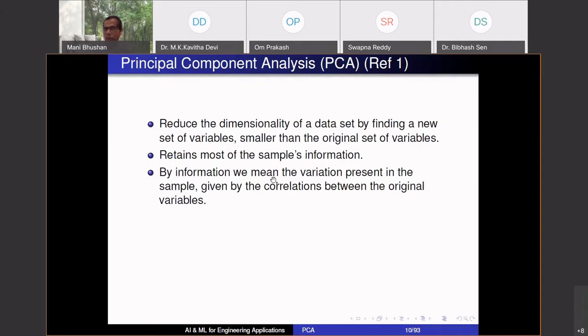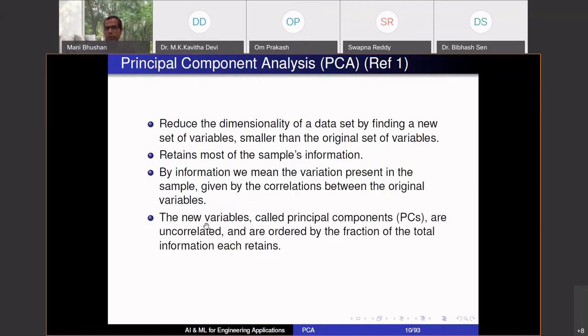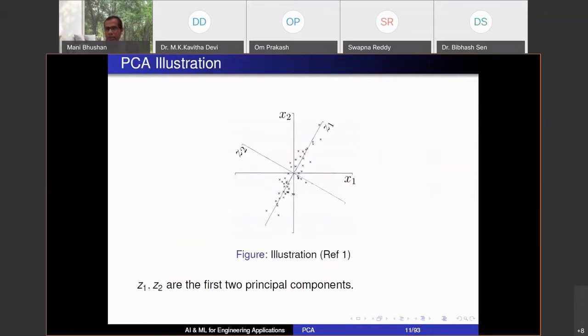By information, we mean the variation present in the sample given by the correlations between the original variables. Okay, so we'll just see that in a while. The new variables called principal components are uncorrelated and are ordered by the fraction of the total information each retains. So they are in some decreasing order. The maximum information is in Y1, then in Y2, then in Y3, and so on. So it's useful for compression, classification, many sorts of analysis.